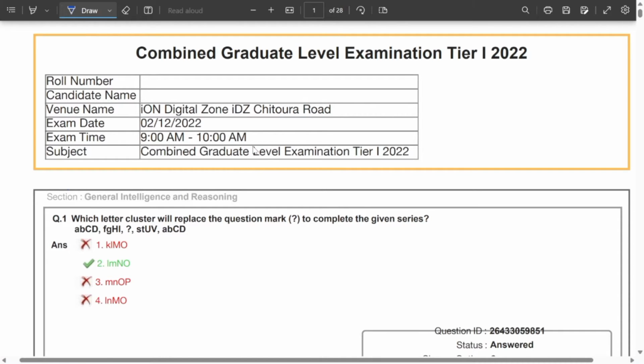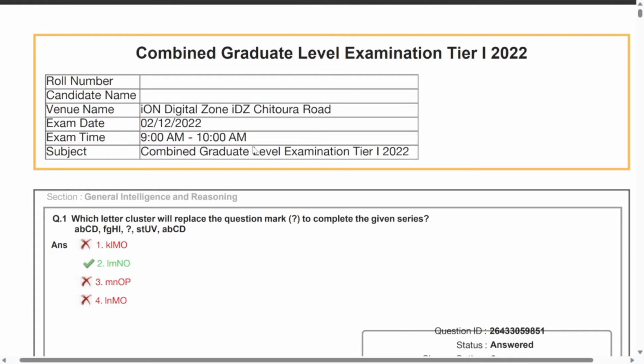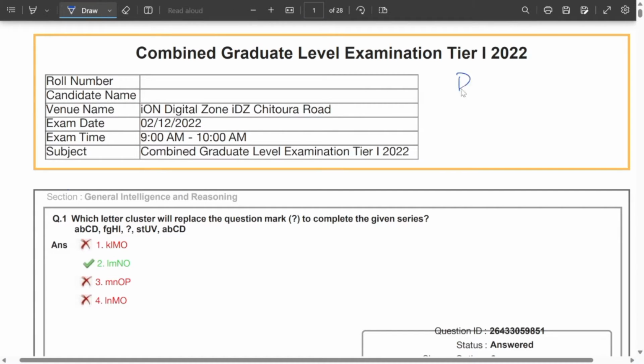So in this video, we are going to the day 2 explanations of SSC CGL Tier 1 of 2022. We are already done with the day 1 explanations. In day 1, there were 4 slots, so 4 videos are already uploaded. And now we are getting into day 2. This is the first slot. Without making any delay, let us get into our video.